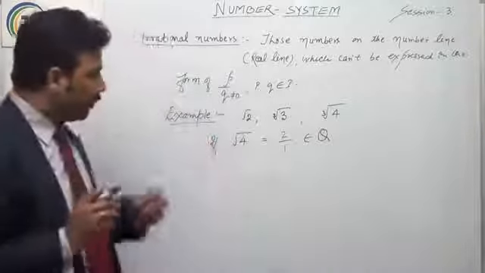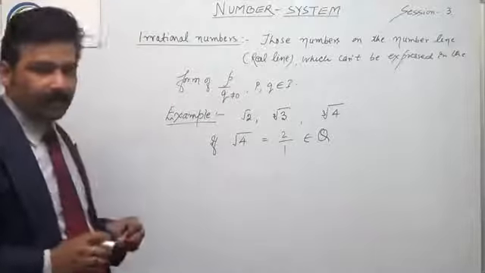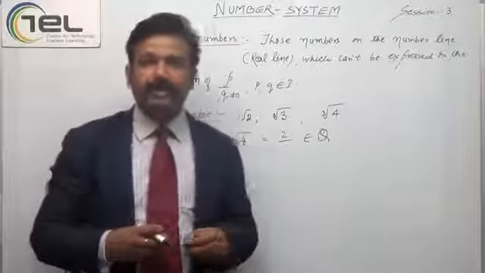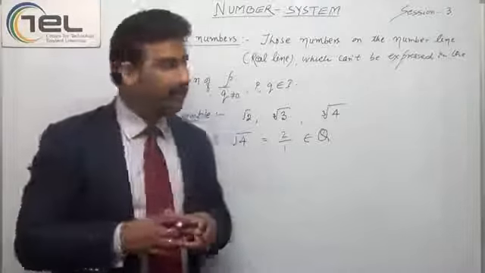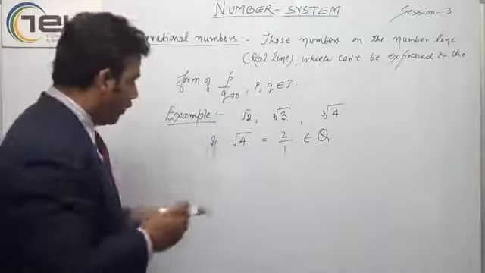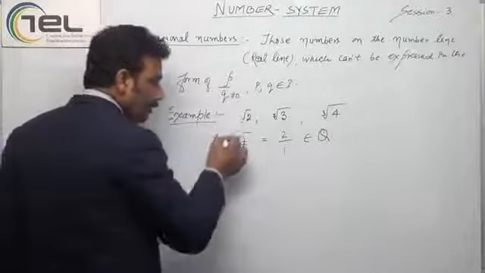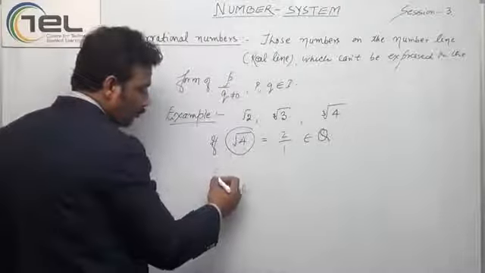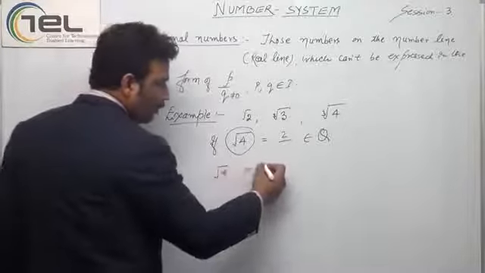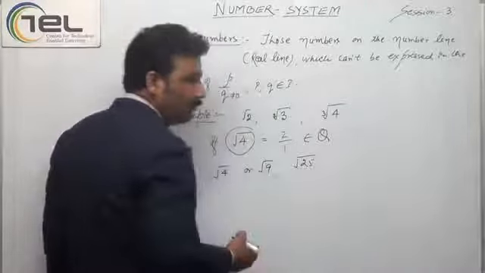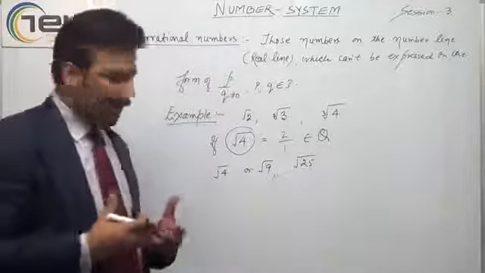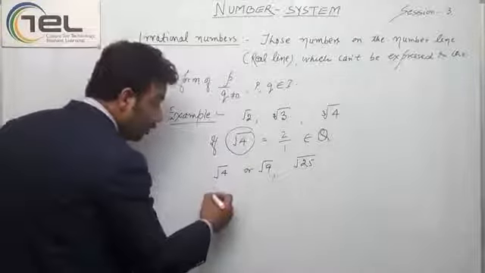I would like to clear up a very important fact in which most students normally make mistakes. If I'm talking about the square root of 4 or square root of 9 or any square root, then I'm talking about the positive root.